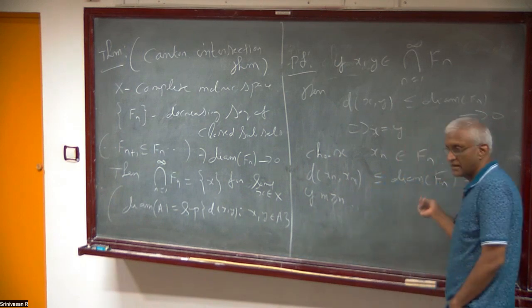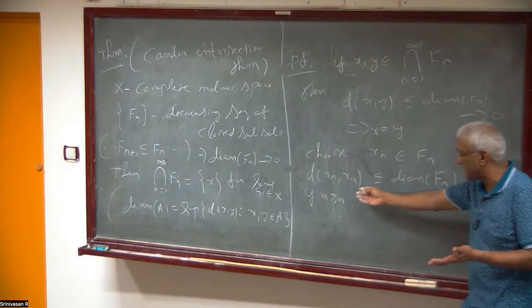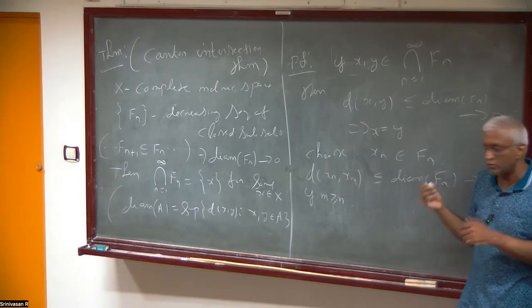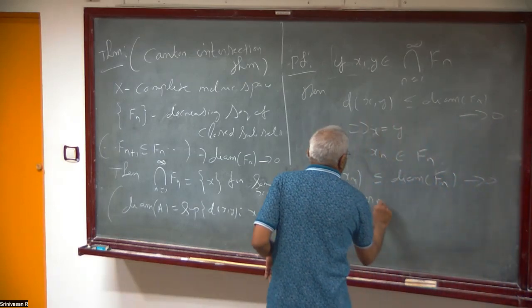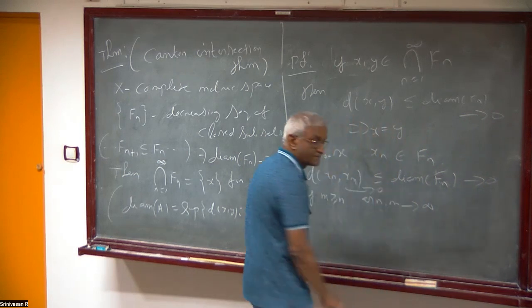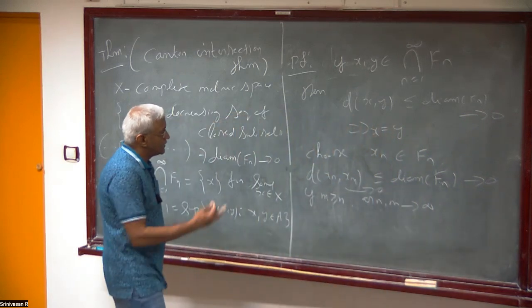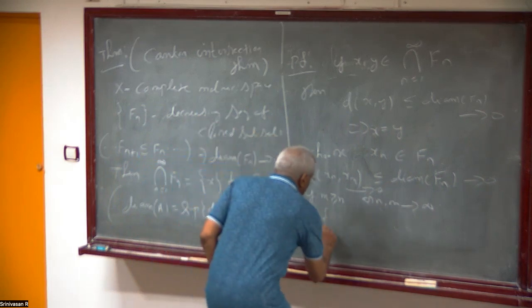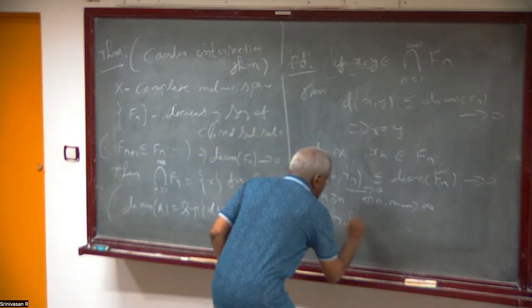There is no m on the right, and as m is greater than n, that also goes to 0. So as n, m go to infinity, this goes to 0. So this is Cauchy. You just arbitrarily chose the elements, and that is Cauchy.